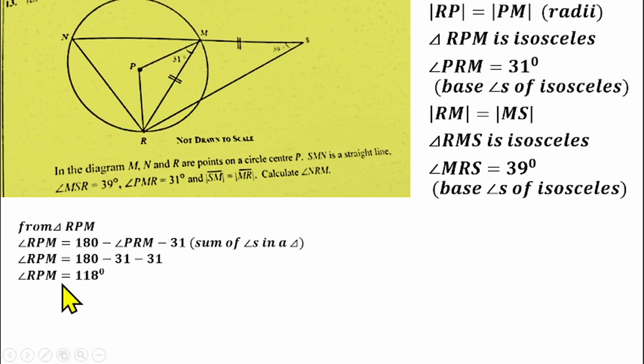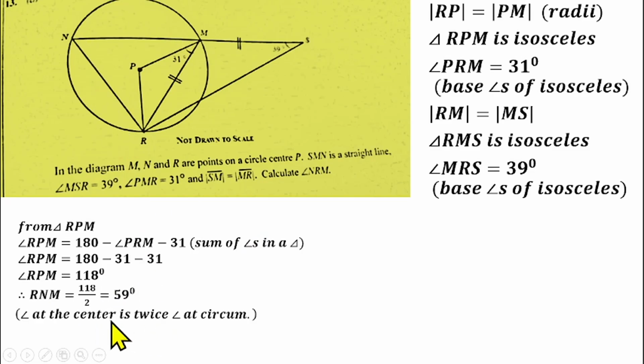That will give us 118. So that means this angle RPM, this angle at the center here, is 118. And we know that this angle has a relationship with the angle at the circumference here. Angle at the center is twice the angle at the circumference. So angle RNS or RNM, angle RNM will be equal to 118 divided by 2. That will give us 59 degrees. The reason being that angle at the center is twice the angle at the circumference.